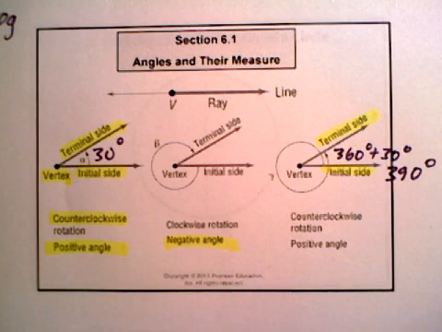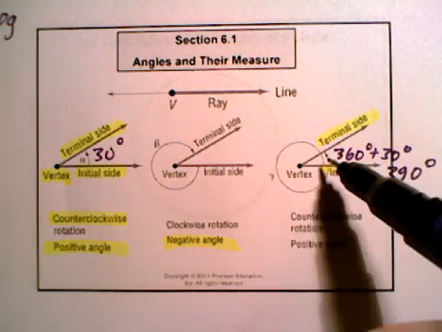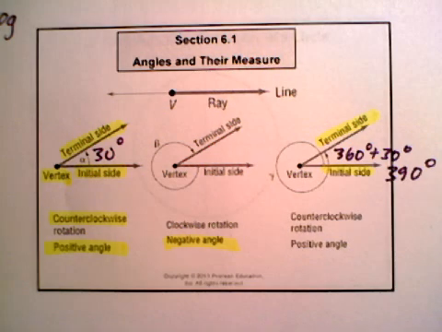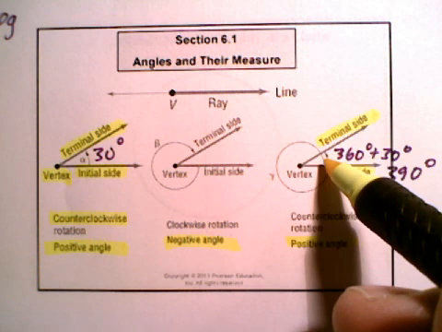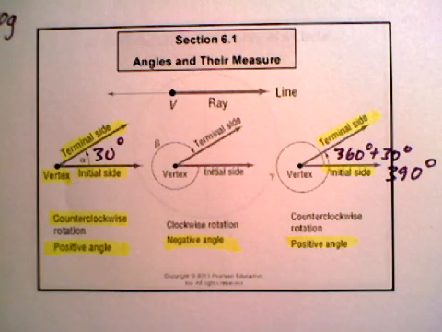And so it's okay to have an angle measure that's bigger than 360. And if you do, you just go all the way around and then you just keep going. Again, that's a positive angle, and you would do the same if it's a negative angle, like negative 390. You go in the opposite direction, and then you just keep going past the initial side.